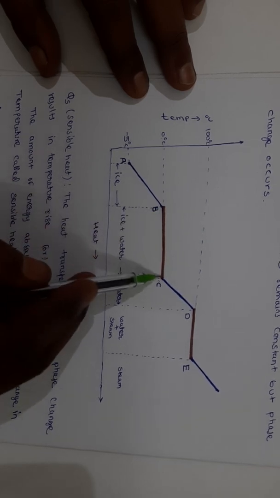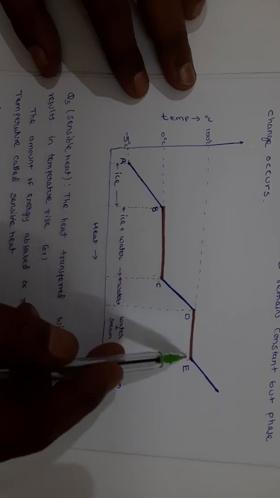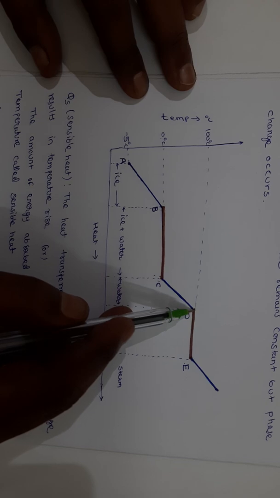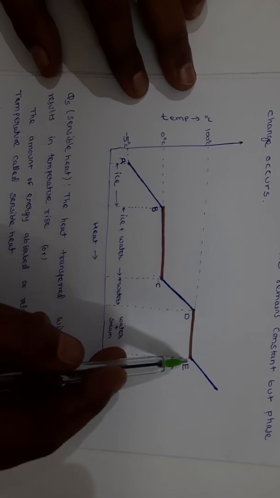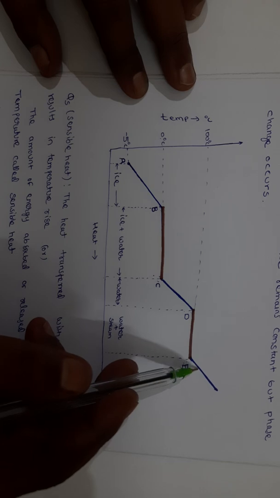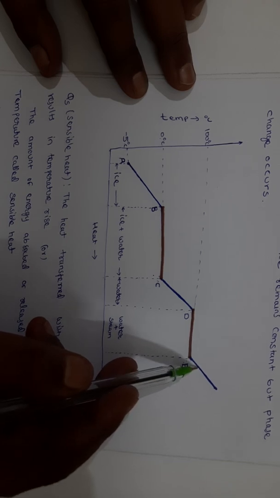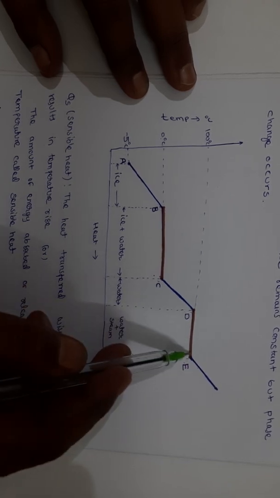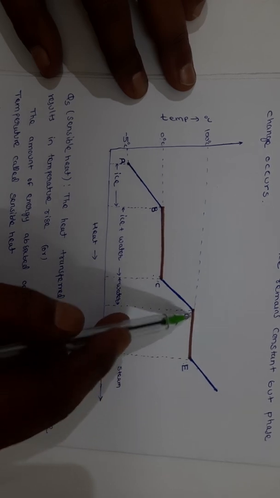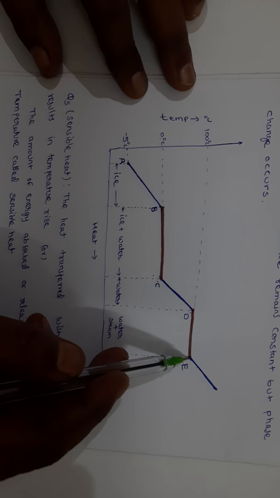B to C is also latent heat absorption, D to E is also latent heat absorption. At D it is 100 degree centigrade, at E also 100 degree centigrade. Its phase change takes place. Liquid is converted to gaseous state, vapor state. So during this D to E, the absorption of heat is called latent heat.